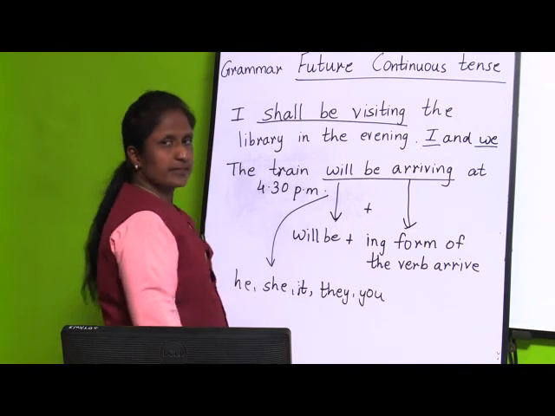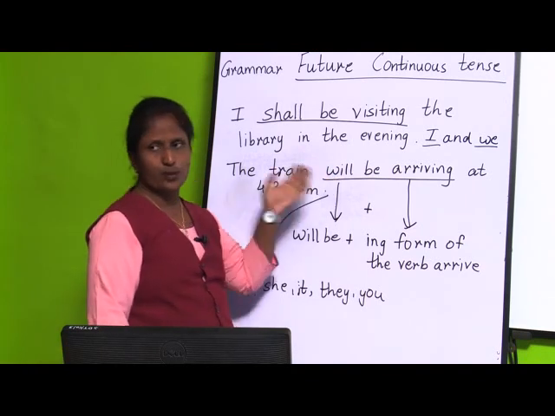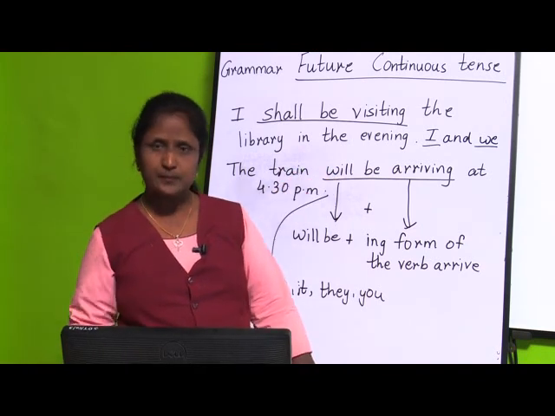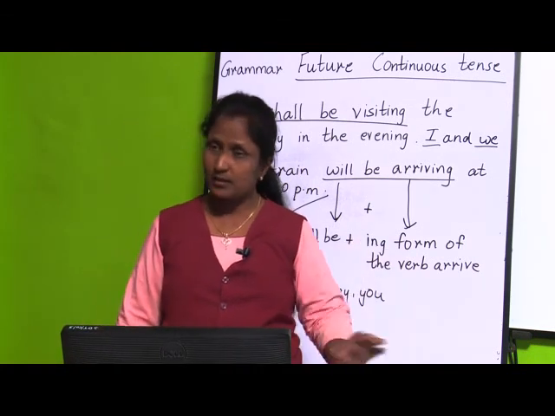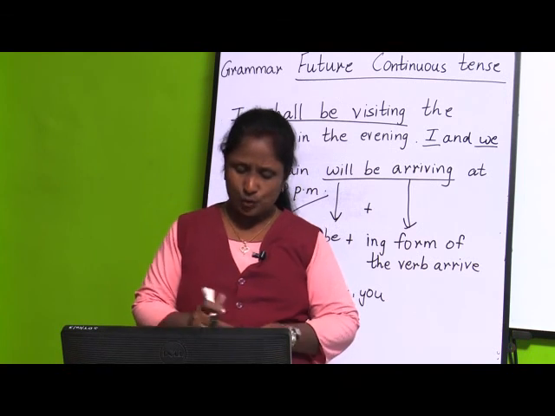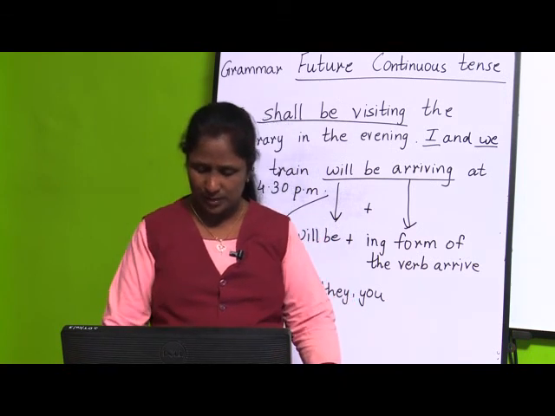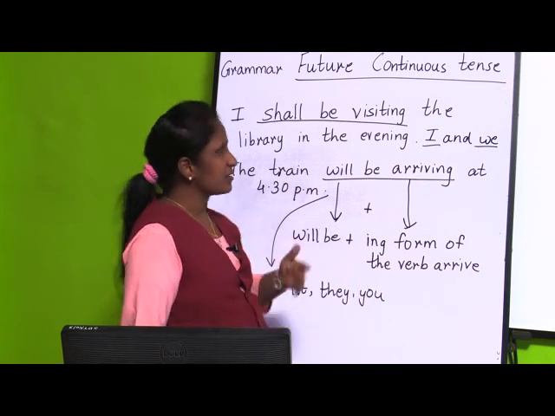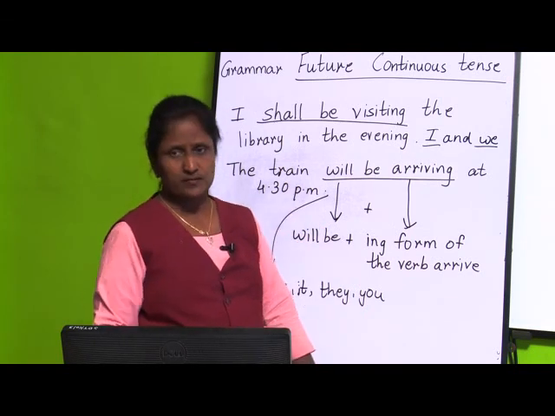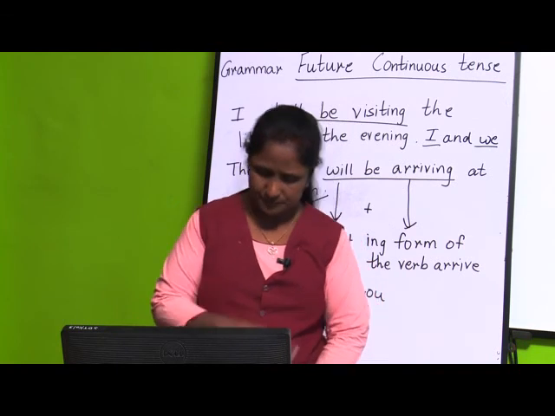That time we use the word will plus original form of another verb. So, in this way you will be forming the future continuous tense. And I have told you some of the examples. In that way you are going to solve the exercise.